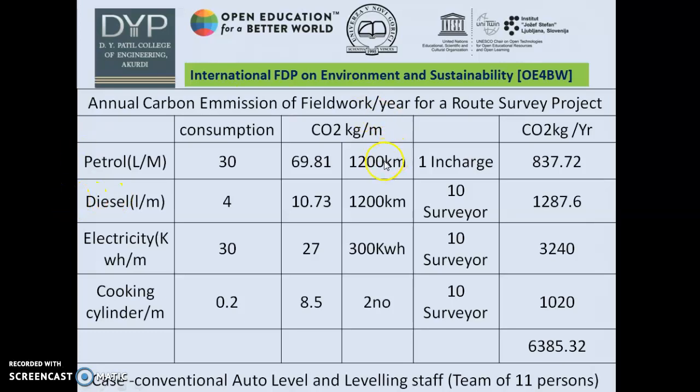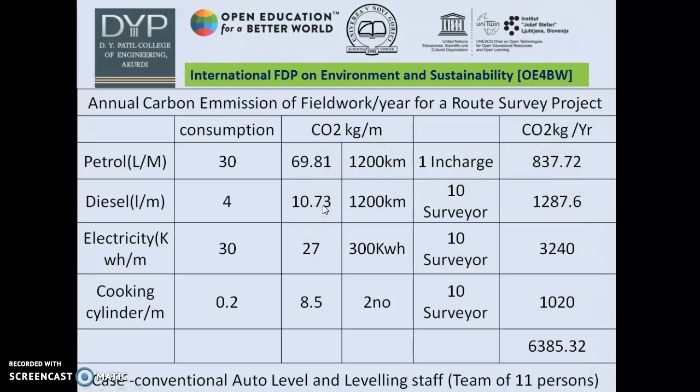Remember, here these particular things are assumed by me: 2 number of cylinders, 300 kWh electricity consumption, 1200 km running for both of them, and these are the team figures. Total carbon emission can be calculated by knowing that 69.81 will be the consumption per month, and therefore if we multiply by 12, it gives us 837 kg.